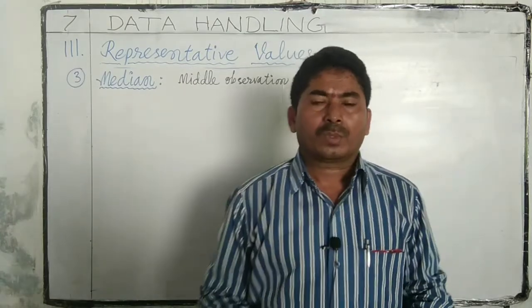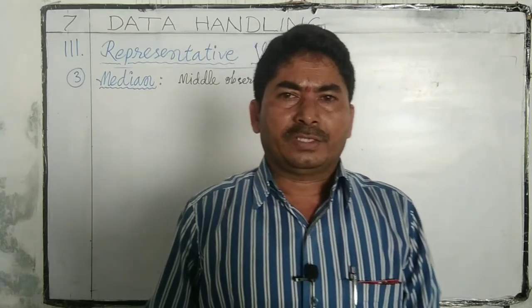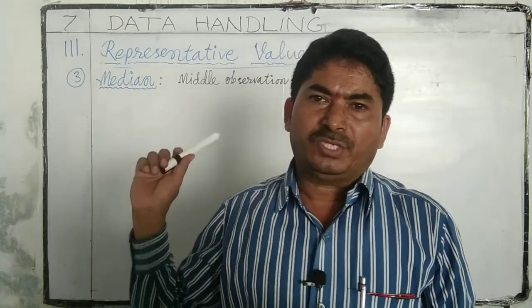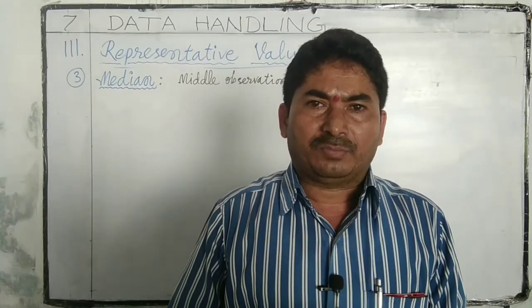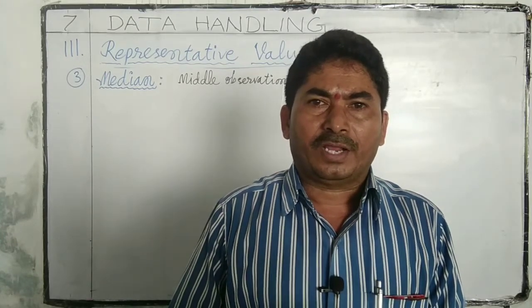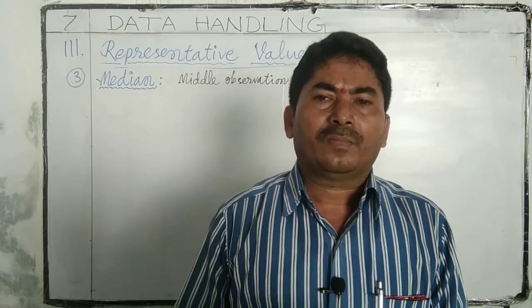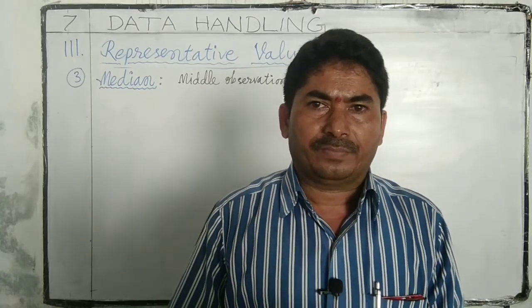Median. What is a median? Median is simply the middle observation when all observations are arranged in either ascending or descending order.